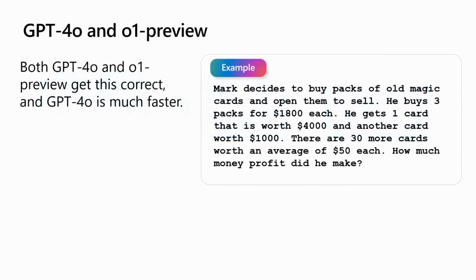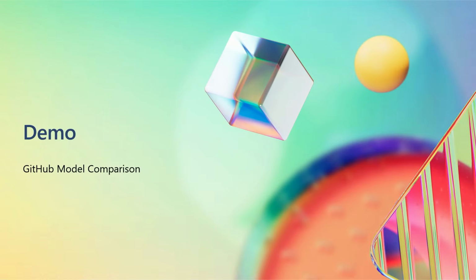One example I wanted to share is another math problem. This is probably an upper elementary level type problem. And on this one, both GPT-4o and the O1 preview can get this math problem correct. And GPT-4o does it a lot faster and a lot cheaper. So I just want you to keep that in your heads. You don't need to move everything there. So really try your scenarios, try them side by side, and then see how it works.